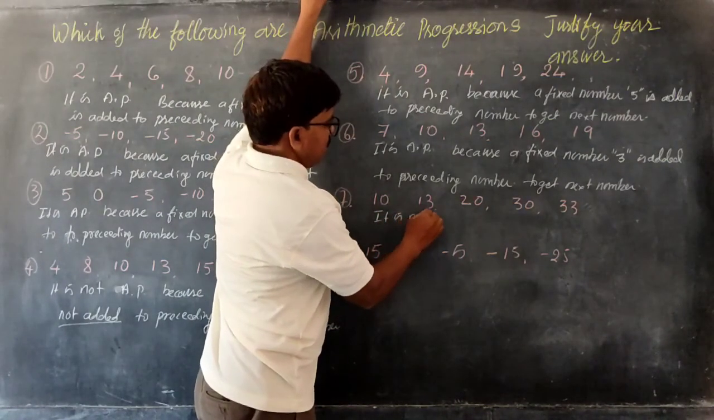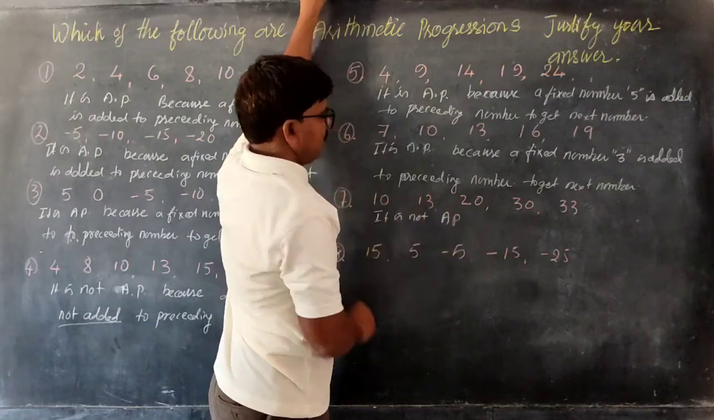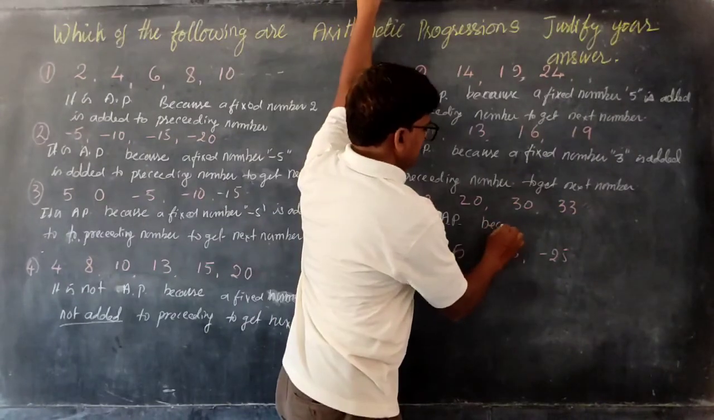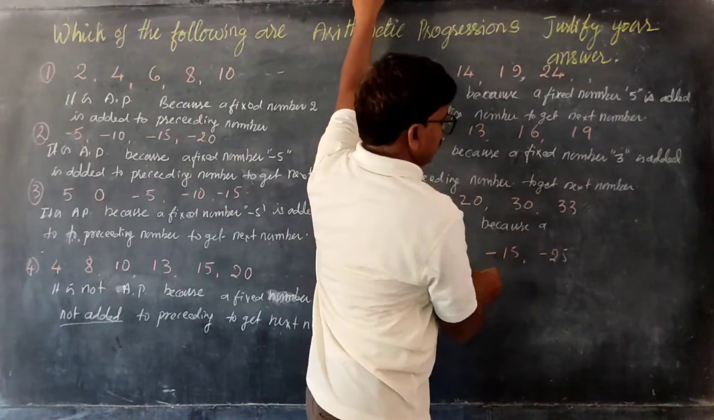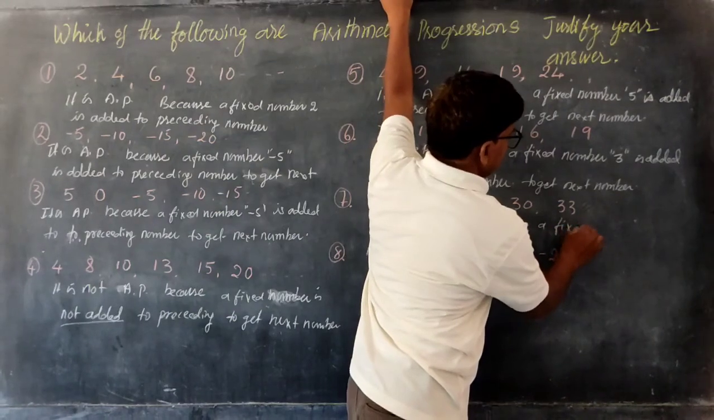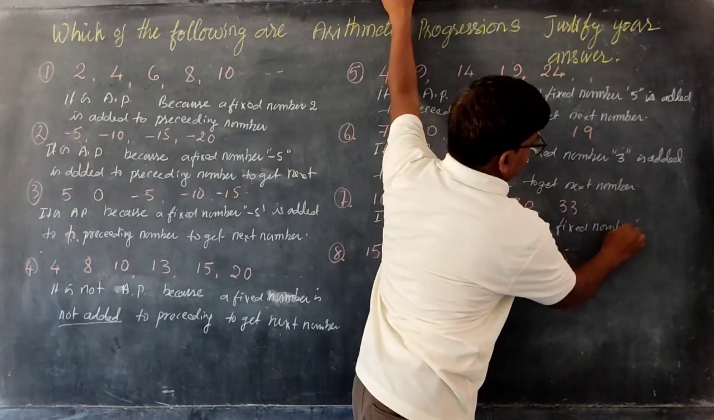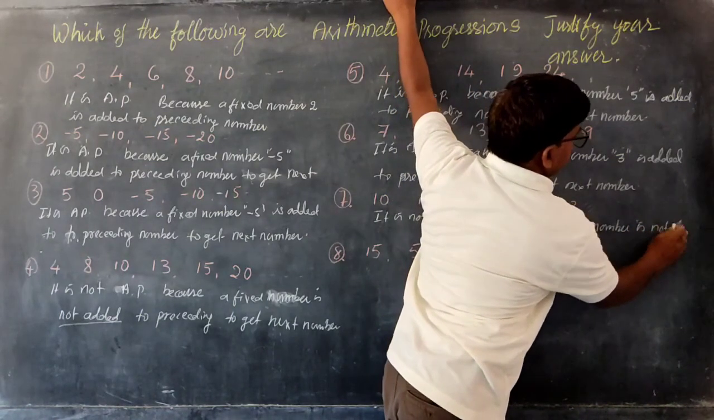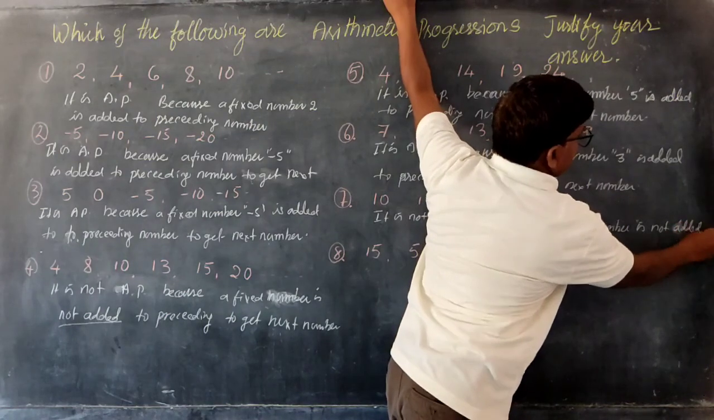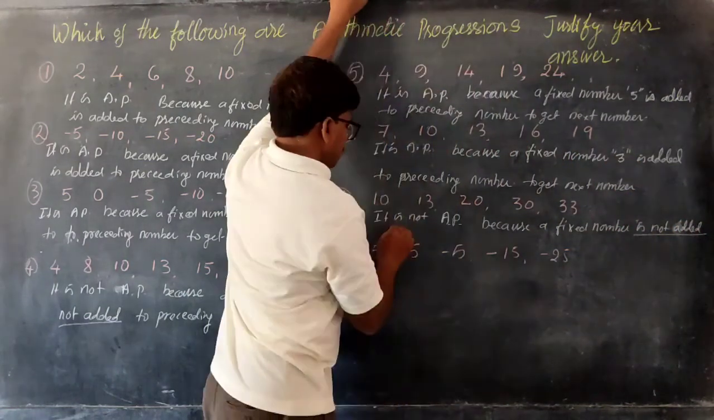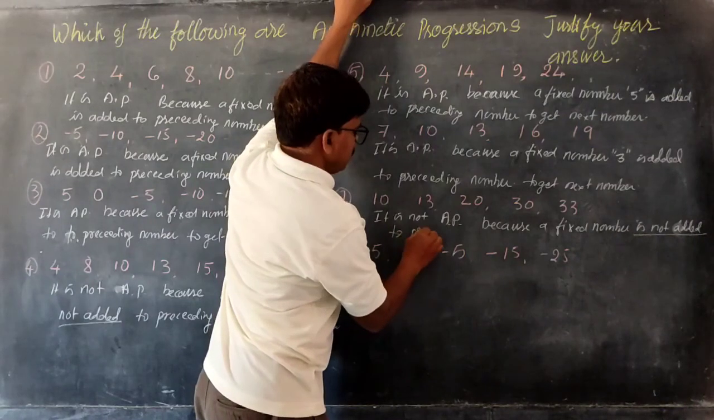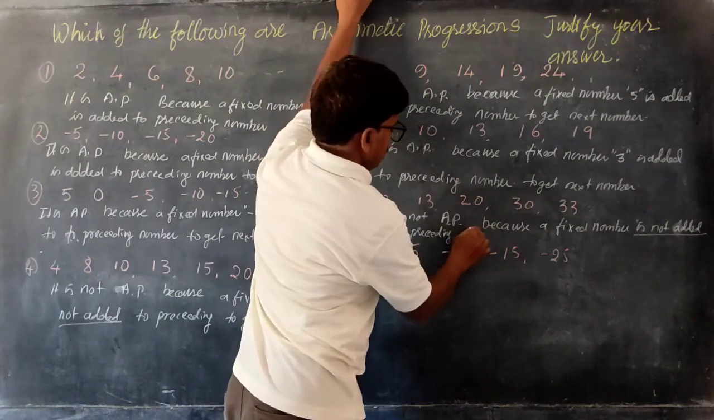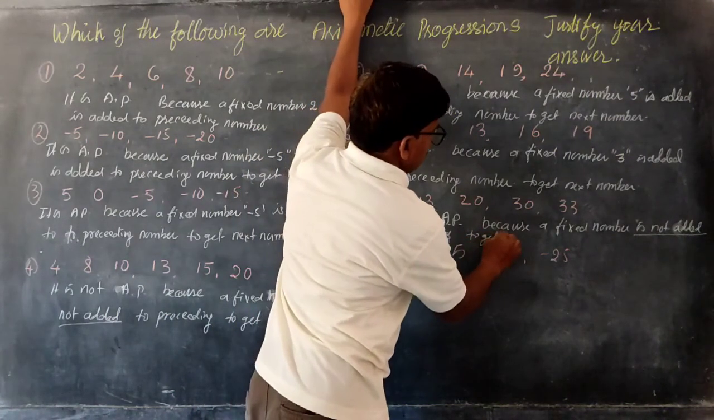It is not AP. This is not arithmetic progression, because a fixed number is not added to the preceding number to get the next number.